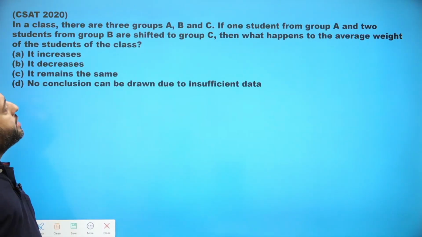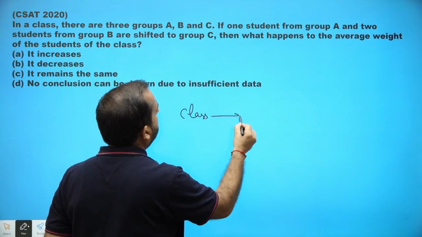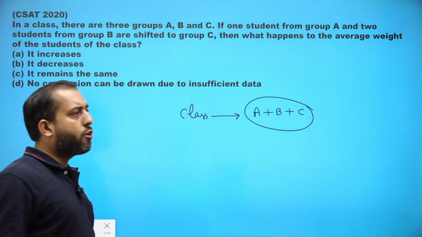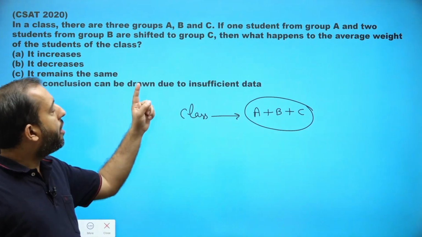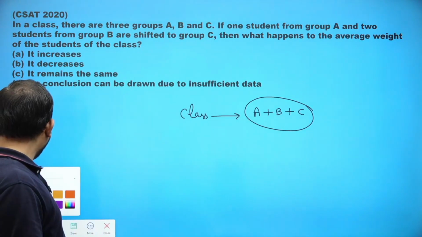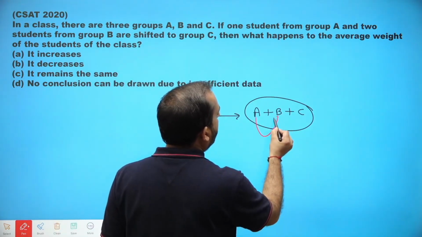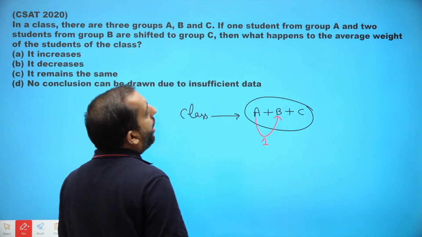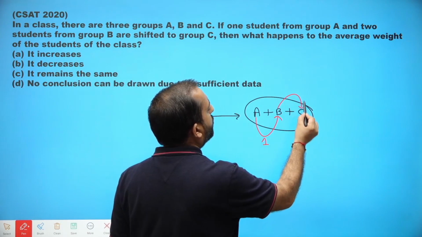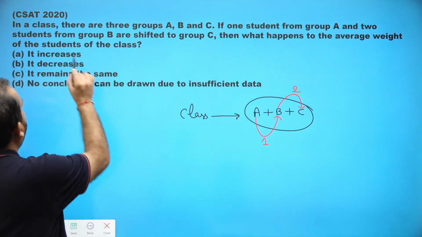The next question says in a class there are 3 groups A, B, C. If I want to talk about the complete class, including group A, group B and group C, we will have a class. If one student from group A and two students of group B are shifted to C, then what happens to the average weight of the students of the class?